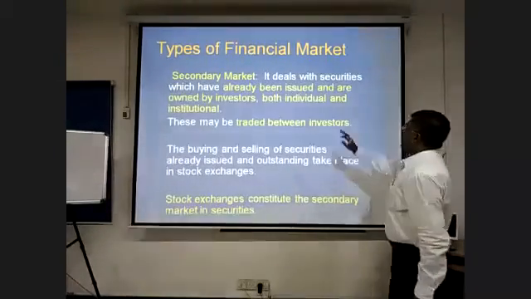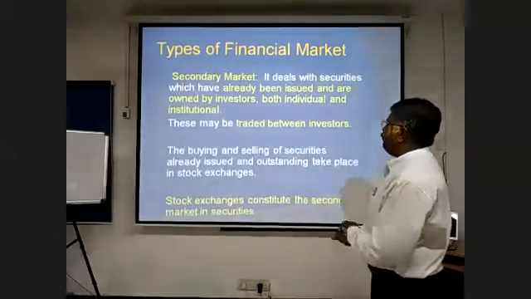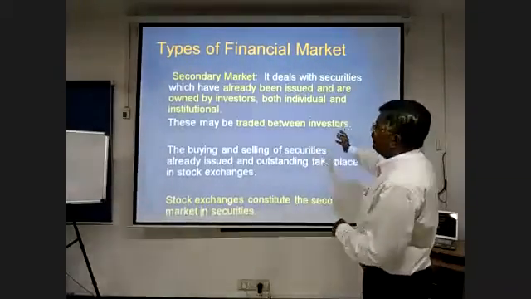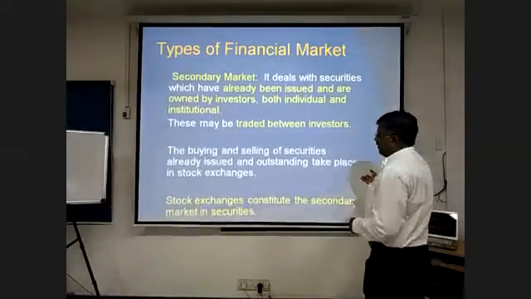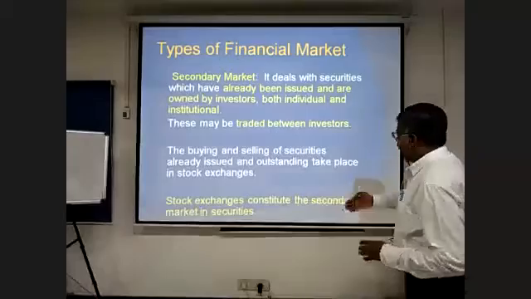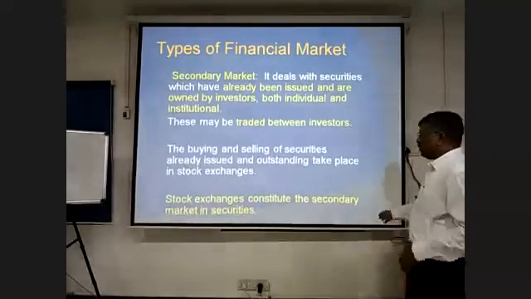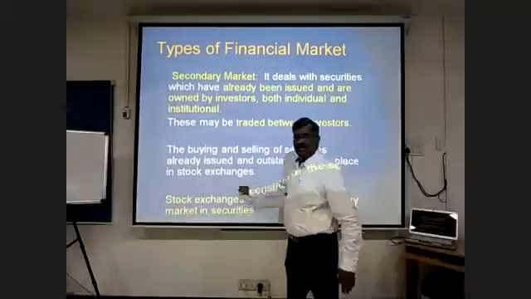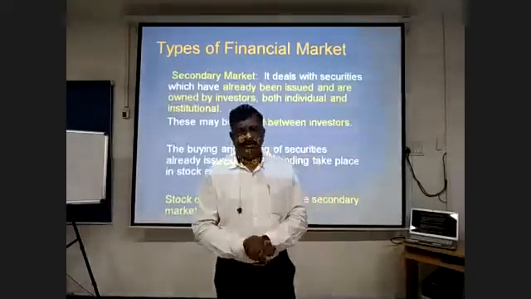The secondary market deals with securities which have already been issued and are owned by an investor, either an individual or maybe an institution. These may be traded between investors. The buying and selling of securities already issued and outstanding takes place in the stock exchanges. The stock exchanges constitute the secondary market in securities, which is going to be the major portion we are going to look into today.